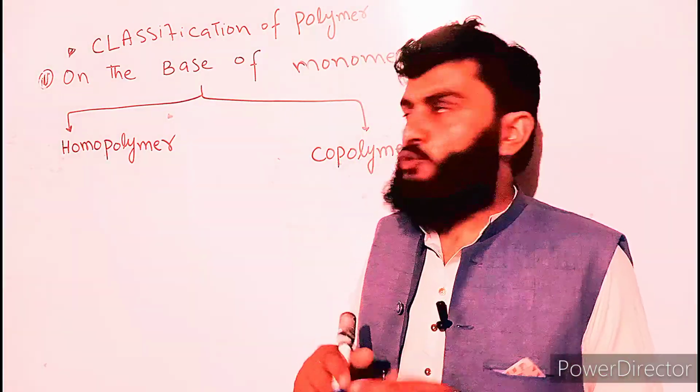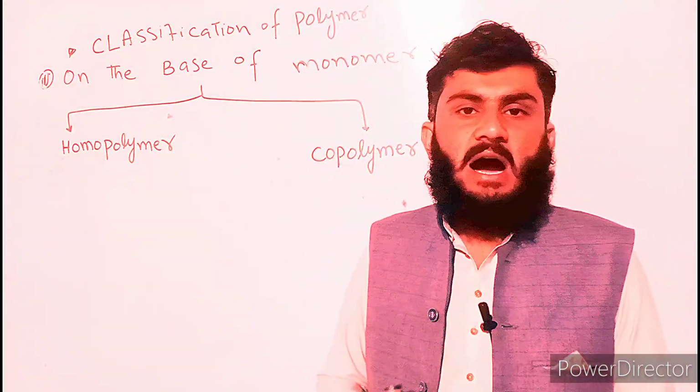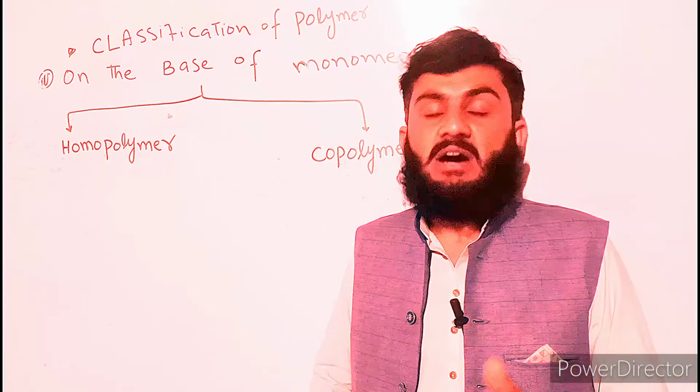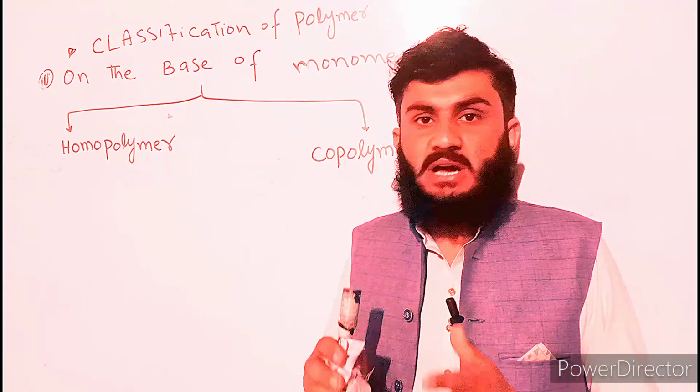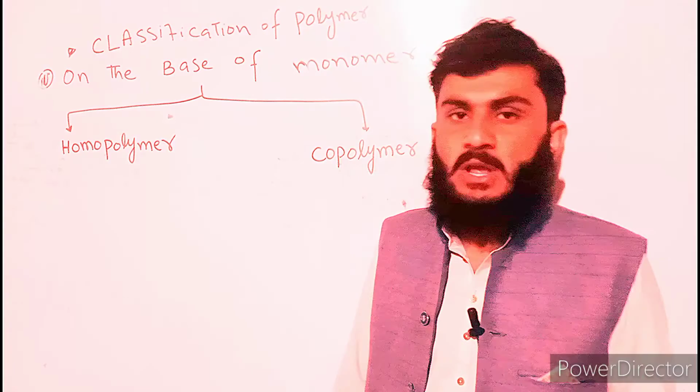Today we are going to classify polymers on the basis of structure, or on the basis of the arrangement of monomers.